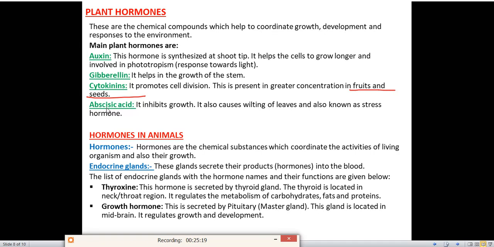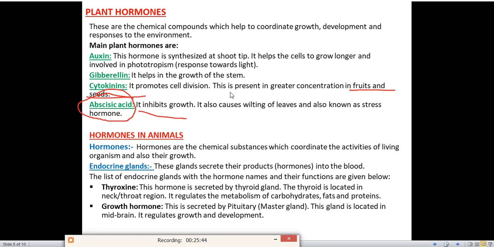Abscisic acid. These 3 hormones are involved in the growth of the plant, but abscisic acid is an exception. It is not involved in the growth of the plant. It inhibits growth. You have to remember, name a plant hormone which inhibits growth. What do you write? Abscisic acid. It also causes wilting of leaves and is also known as stress hormone. What is the other name of this hormone? Stress hormone. And what is the function? It inhibits growth and also causes wilting of leaves.